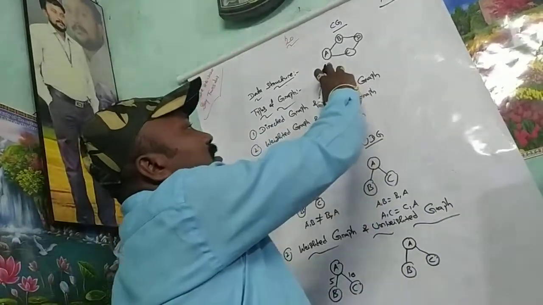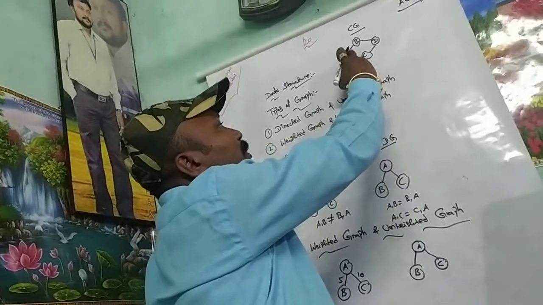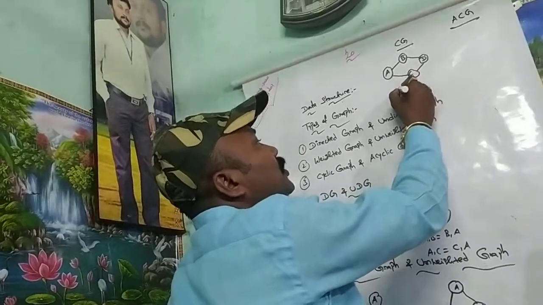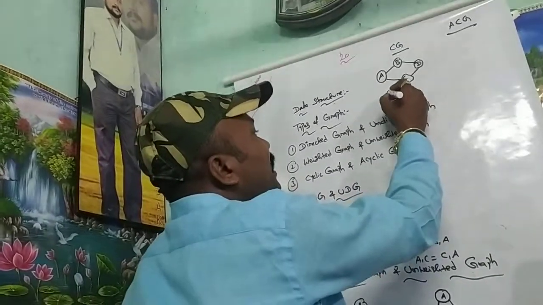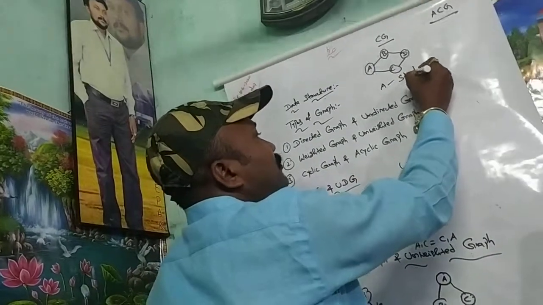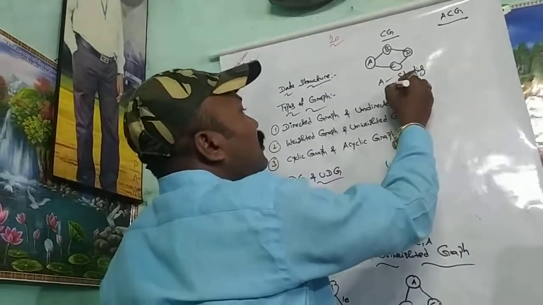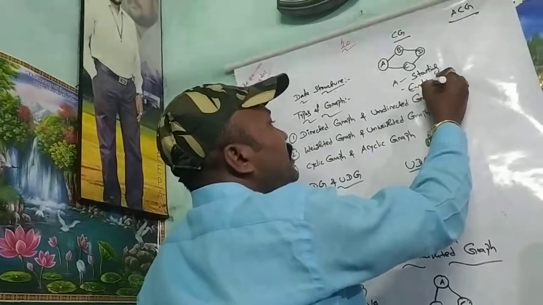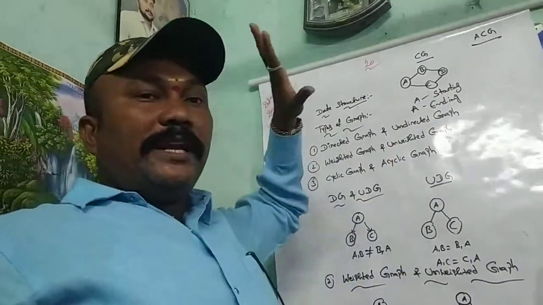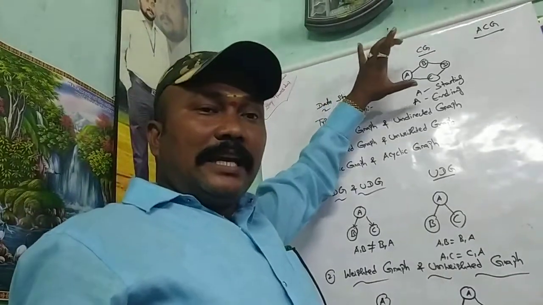What is the source place? A. Then the path is A to B, then B to D, then D to C, then C to A. What is the ending? A. So starting place is equal to ending place. That is called a cyclic graph.